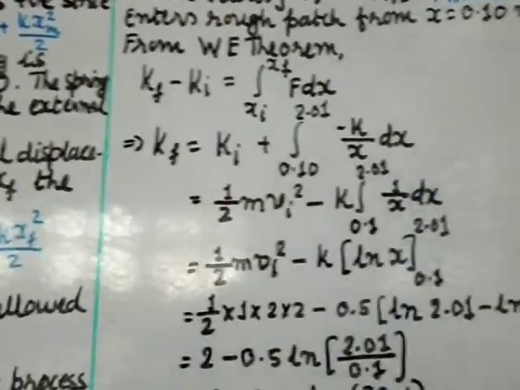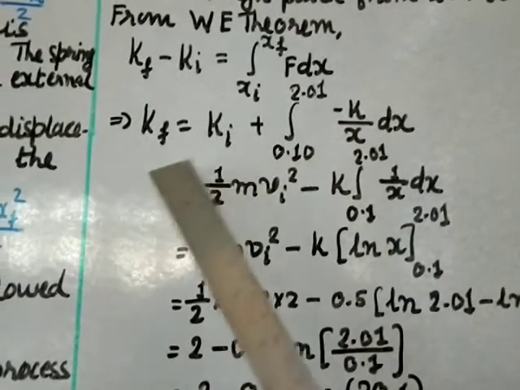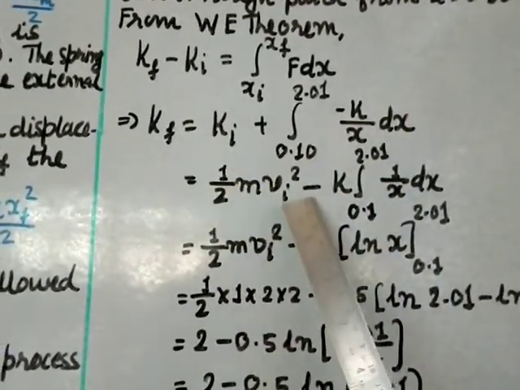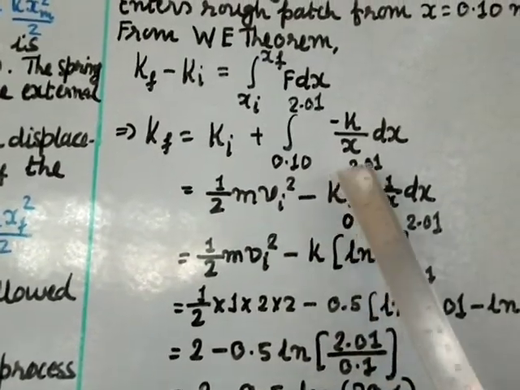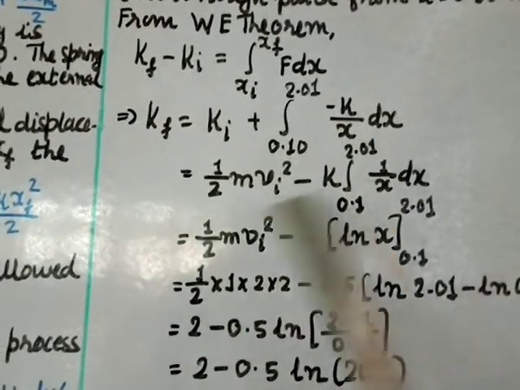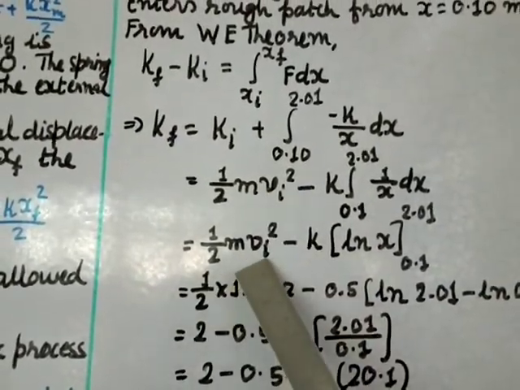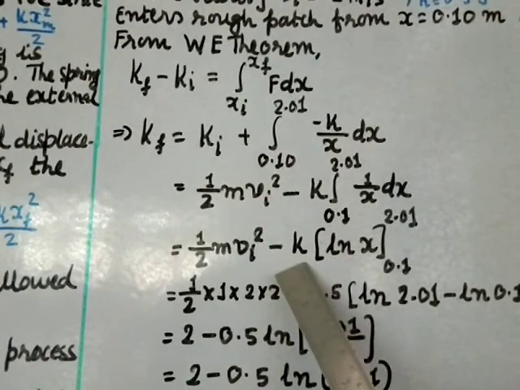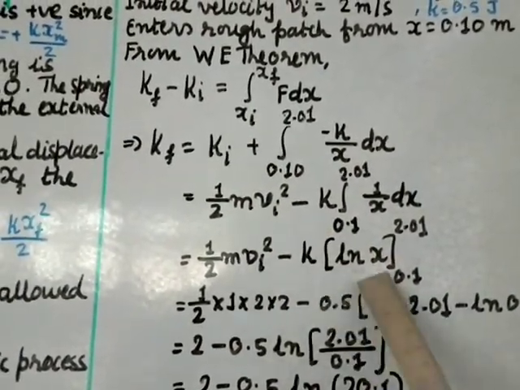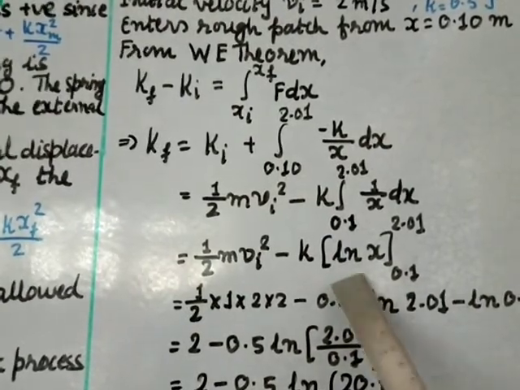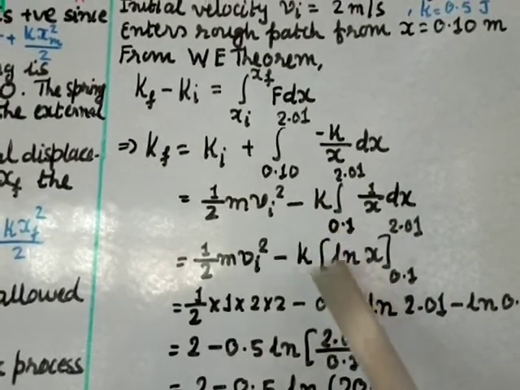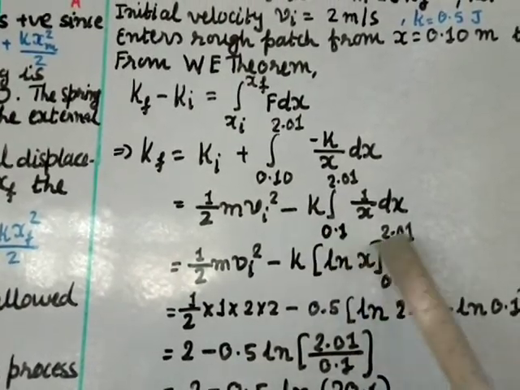Ki, that is the initial kinetic energy, the formula we know is 1 by 2 m vi square, minus k. I am taking k out of the integral, so minus k integral from 0.1 to 2.01, the limits, of 1 by x dx. So I keep half m vi square as it is, equal minus k, and this integral by formula is ln x. Here the base is e, that's why it is ln x, with limits 0.1 to 2.01.